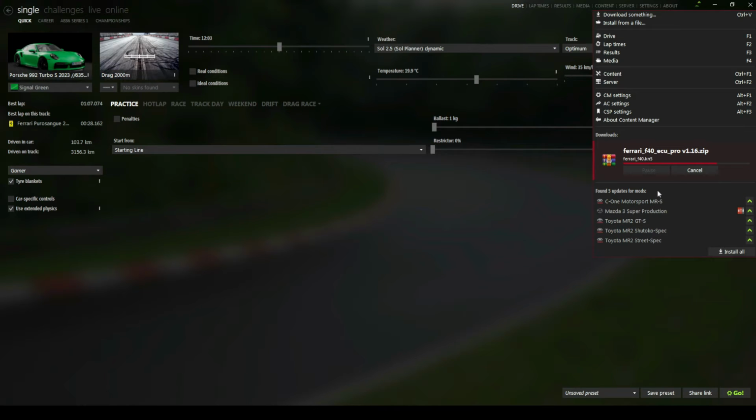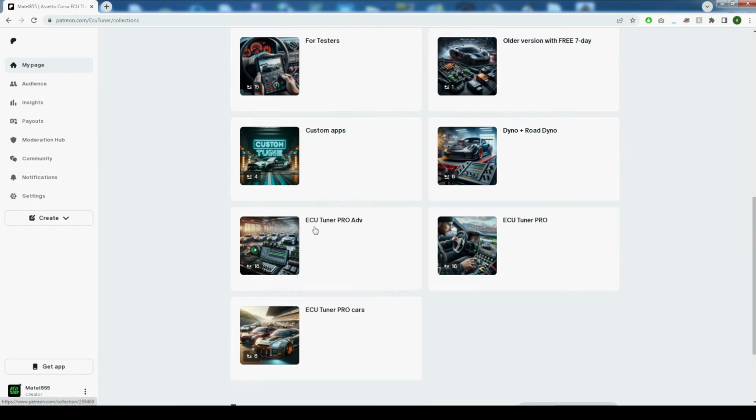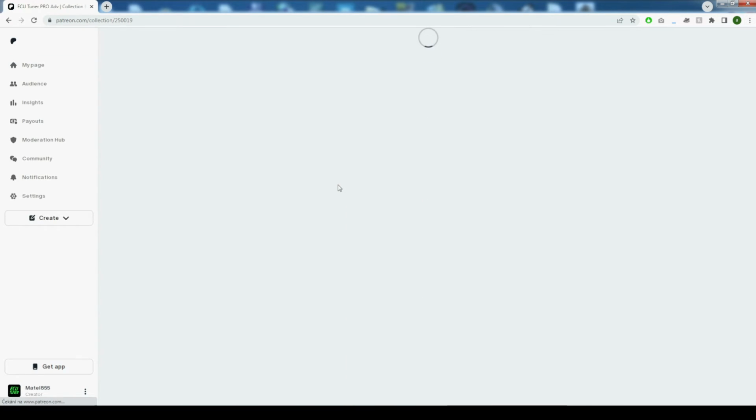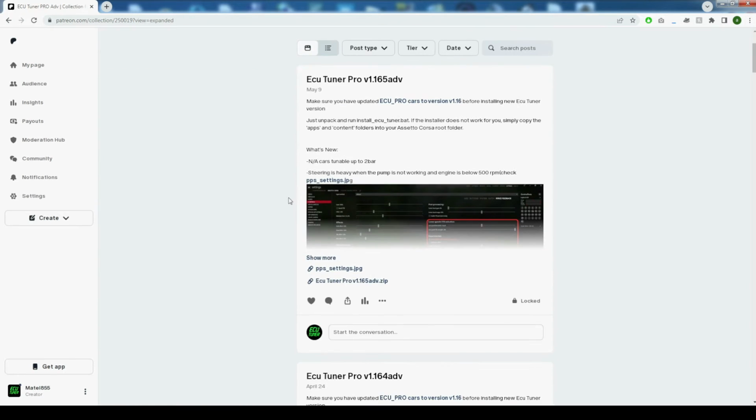Now, go ahead and download the ECU Tuner from the Patreon page. On the Collections tab, click on either the ECU Tuner Pro or ECU Tuner Pro Advanced folder, depending on what level of membership you have on Patreon. Then proceed to download the latest version.